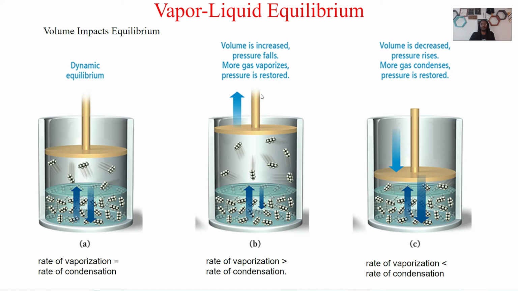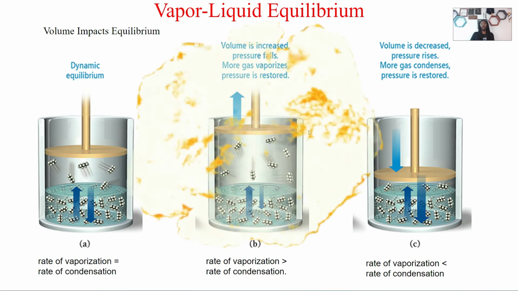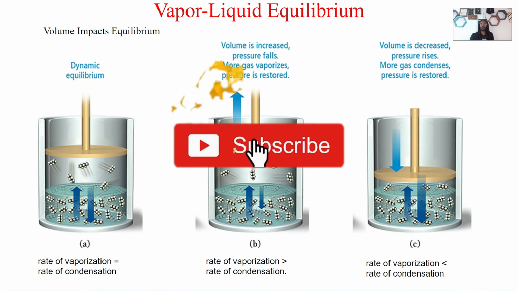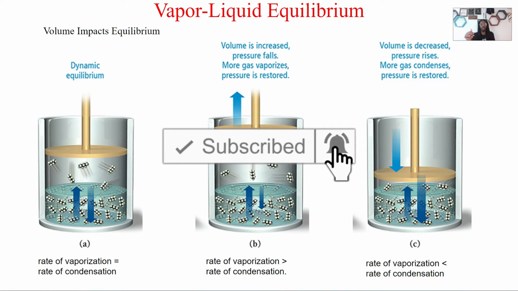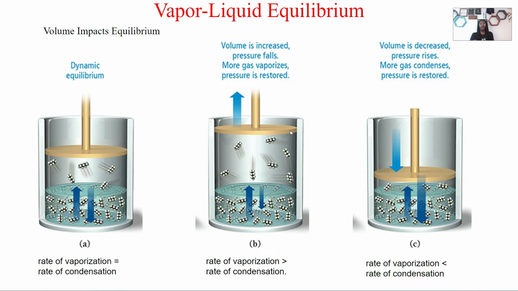If we play with the volume, say we're going to increase our volume. So bam, just increase the volume. What we're going to see here is that the pressure is going to fall, because we have more volume. We'll talk more about the why in equilibrium later on, but we just need to understand that if the volume increased, the pressure fell.